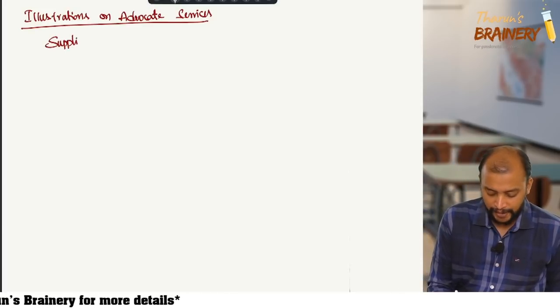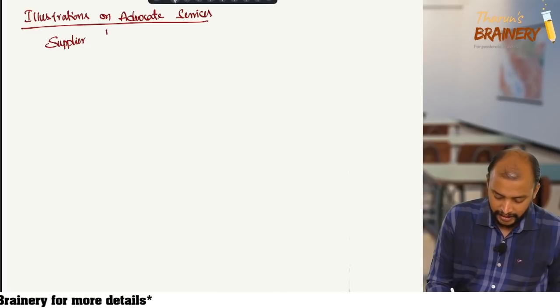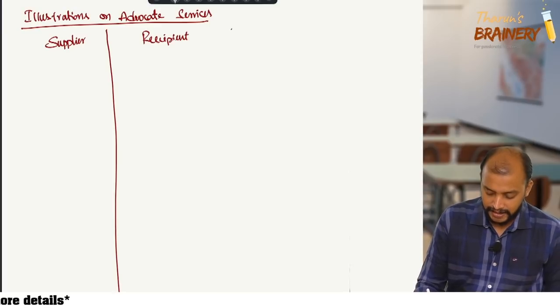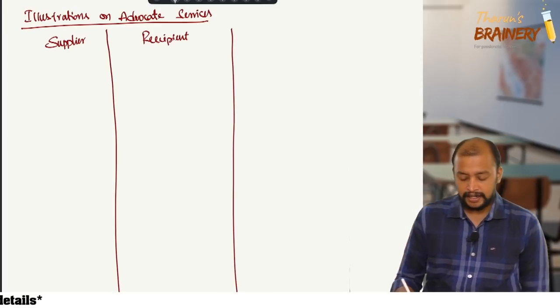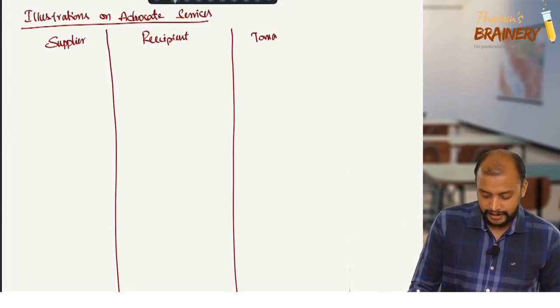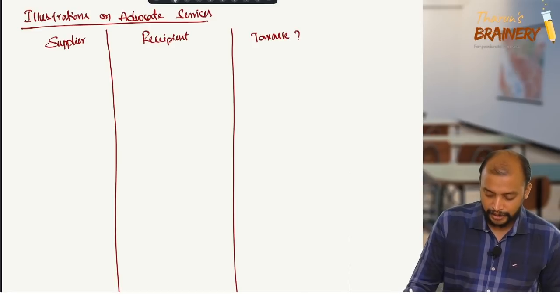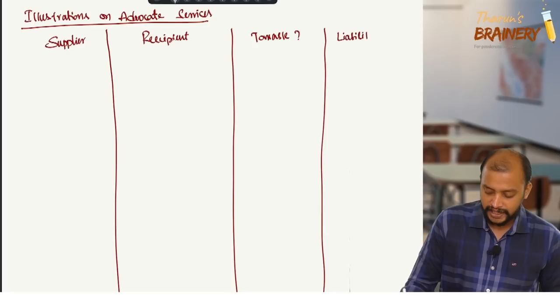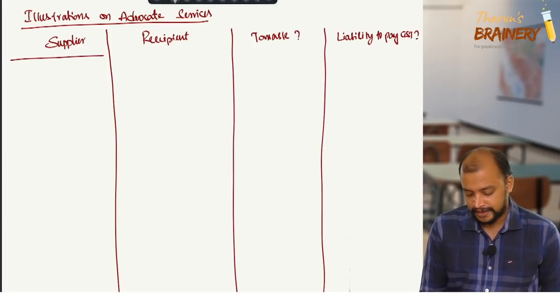Who is the supplier? Then who is the recipient? Supplier, recipient, and then we need to know whether it is taxable or not. Then we need to know liability to pay GST, that is, who is liable to pay GST.